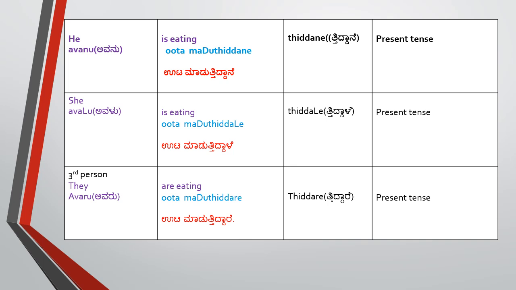So this can be used for second person also if an elder person is there. If we are speaking with respect, this ತಿದ್ದಾರೆ can be used for second person also. ಅವರು ಊಟ ಮಾಡುತ್ತಿದ್ದಾರೆ. Instead of he is eating, we have to say ಅವರು ಊಟ ಮಾಡುತ್ತಿದ್ದಾರೆ. That will be the same for female and male both. So ತಿದ್ದಾರೆ is with respect. ತಿದ್ದಾನೆ and ತಿದ್ದಾಳೆ, while in friendly talk we can use these suffixes.